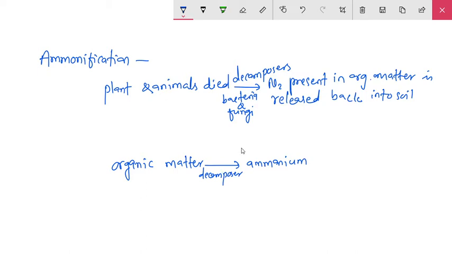Okay, and this ammonia is used for further biological process. So this ammonium may be used as a suitable nutrient source for many of the plant species, especially the plant species which are living in the acidic soil.